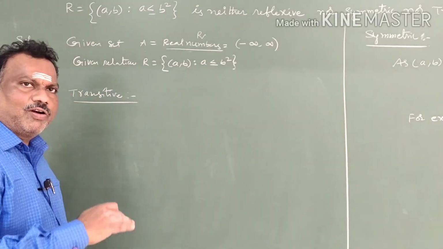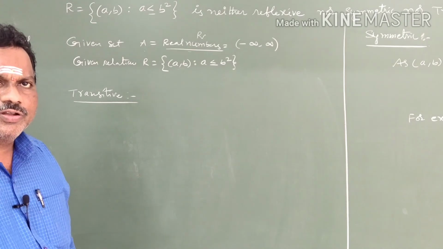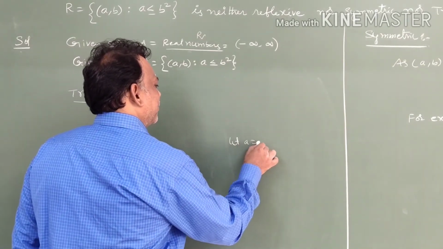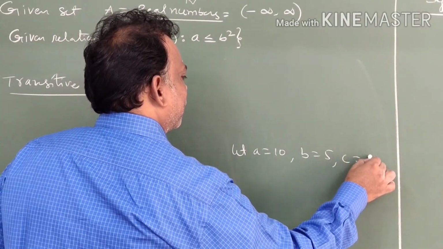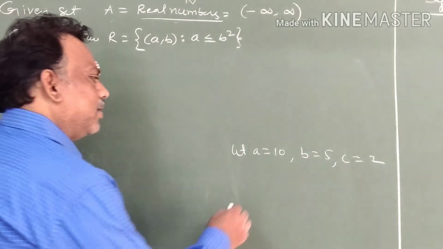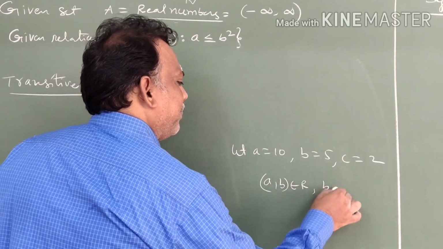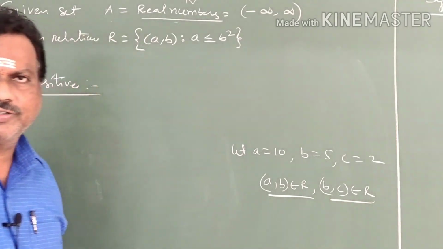For example, you can go for decreasing order. Decreasing order means highest value to lowest value. Let me check with an example. Let A equal 10, B equal 5, C equal 2. Now, (A,B) belongs to R and (B,C) belongs to R. These two we have to assume.